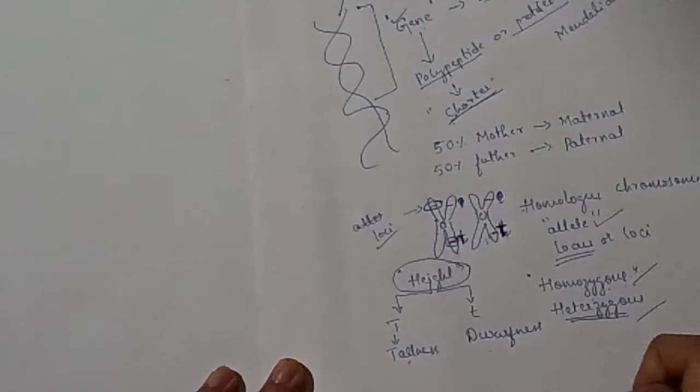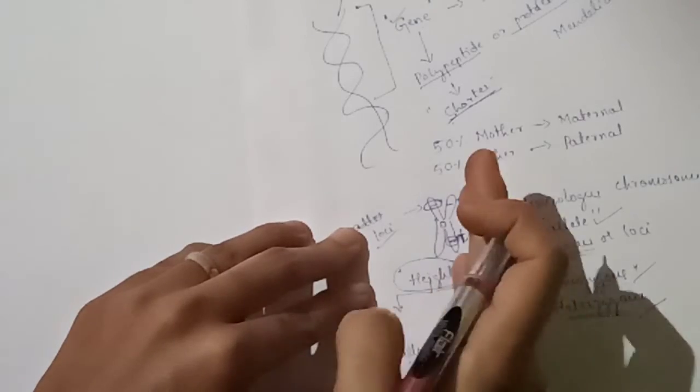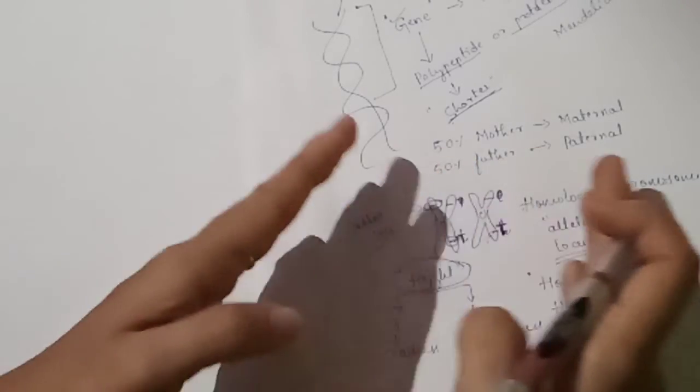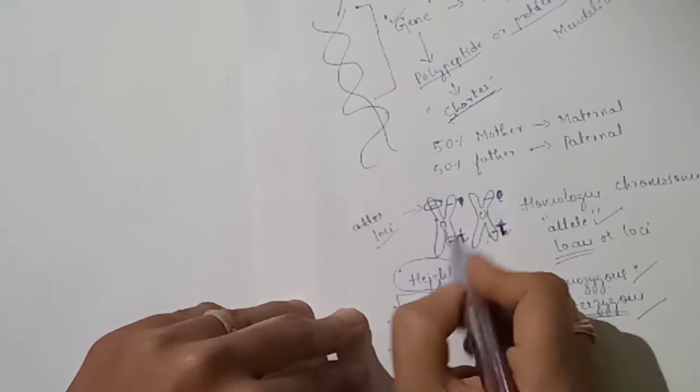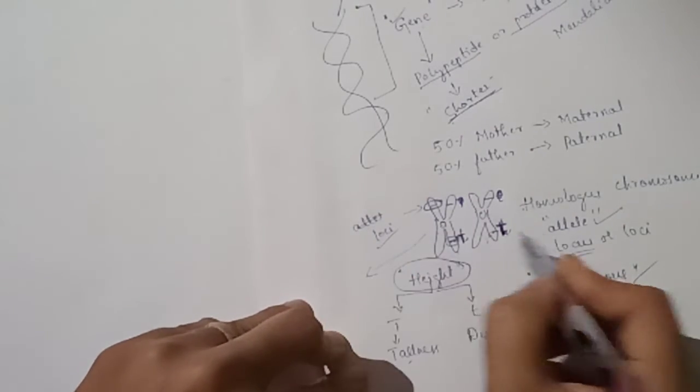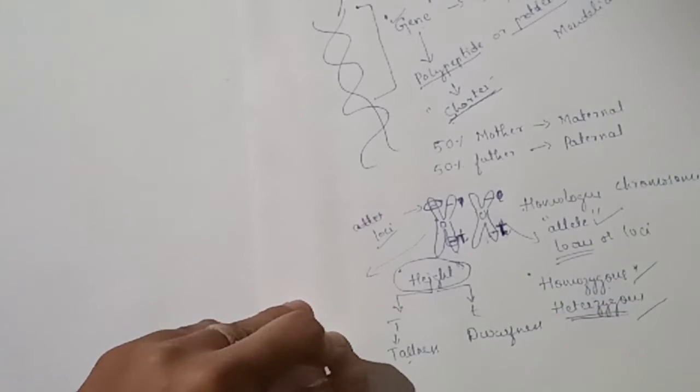Remember, in homozygous condition, only one type of gamete is produced. Why is this? Because during gamete formation, these two chromosomes segregate, separate from one another. One chromosome enters one gamete, the other enters another gamete.